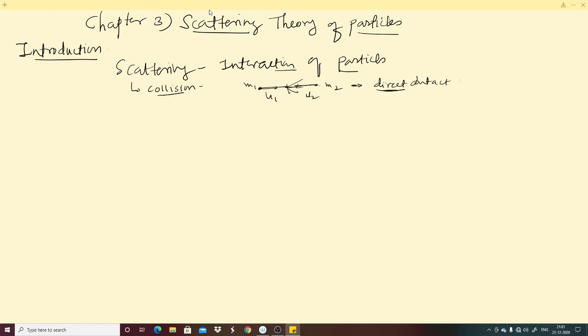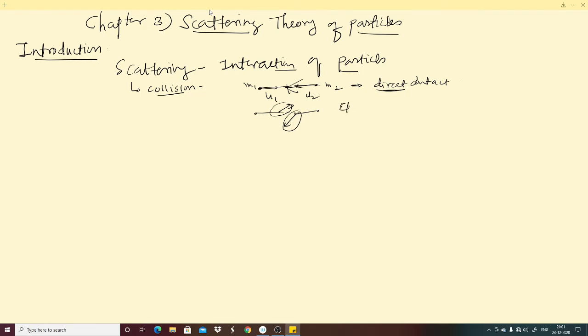But in case of scattering, two particles do not necessarily need to collide with each other. They will deviate by some amount. Now why will these two particles deviate? Because of the fields of these two particles. What are those fields?